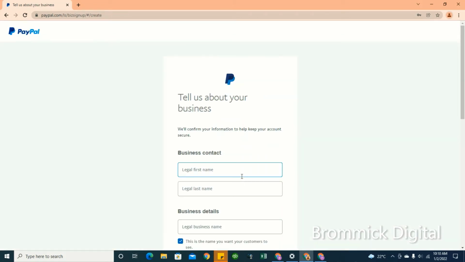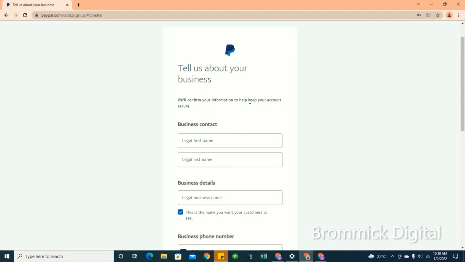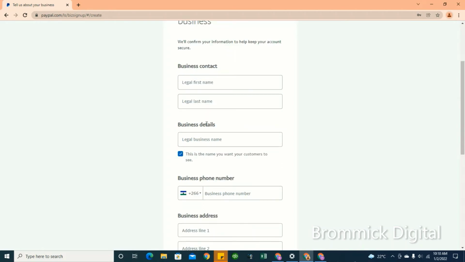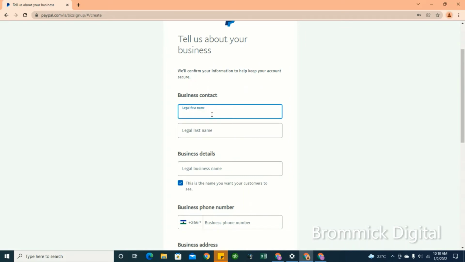Okay, so input your password. Once the password has been accepted, input your personal information. They'll ask you for business contact, your first and last name. So just put in Fukang.